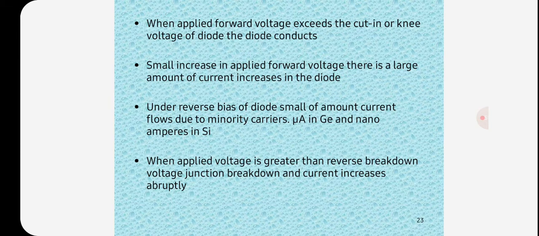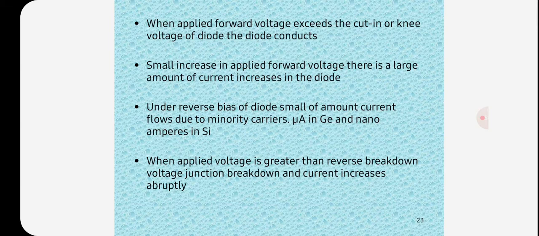The applications are as follows. This action of the PN junction diode enables us to use it as a rectifier, and in clamping circuits for DC restoration in TV receivers.